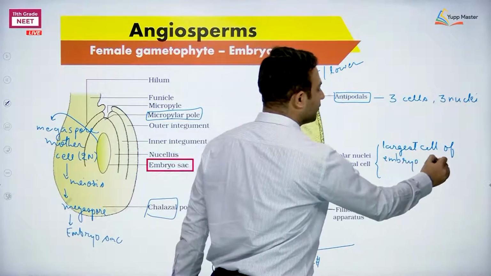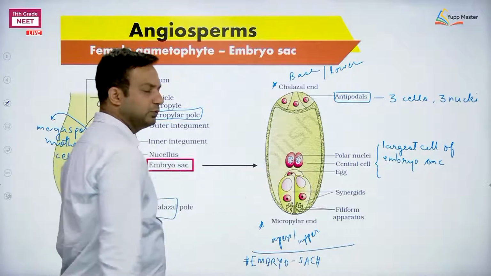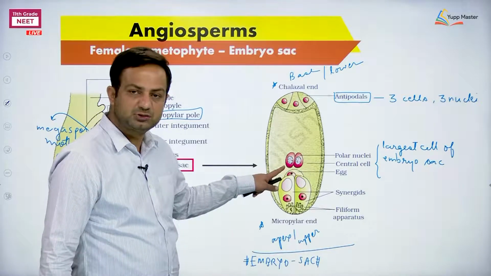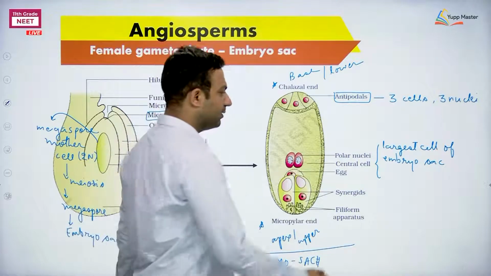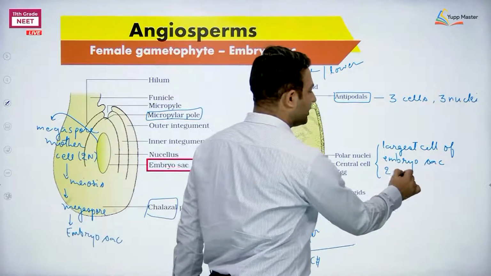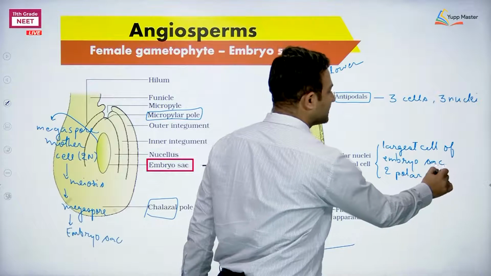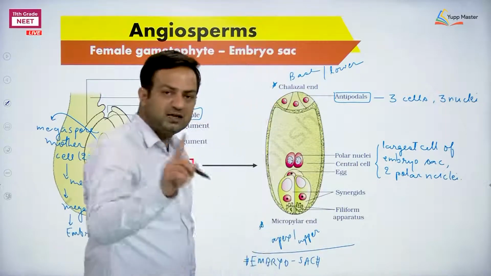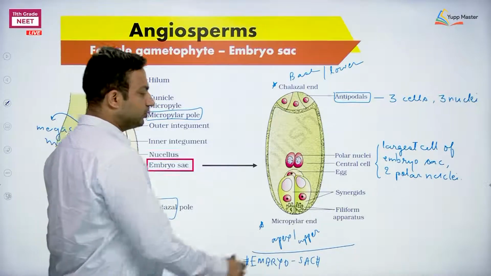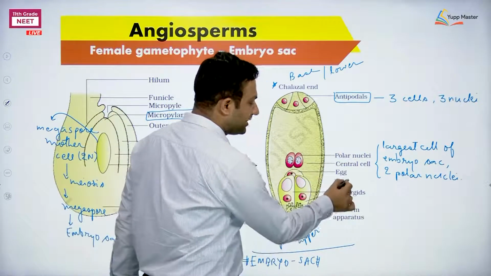Now count the number of nuclei here. How many? 2. These 2 reddish structures are 2 nuclei which are named the 2 polar nuclei. Okay, cell is 1, nuclei are 2. The egg is only 1, then synergids.